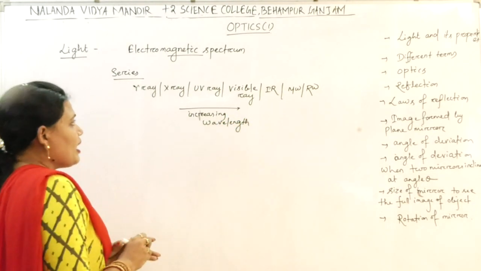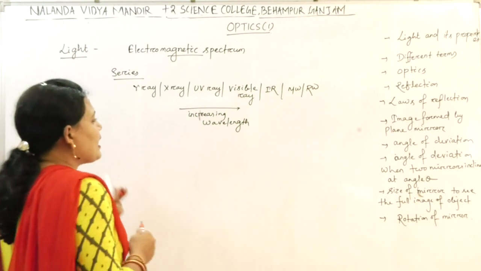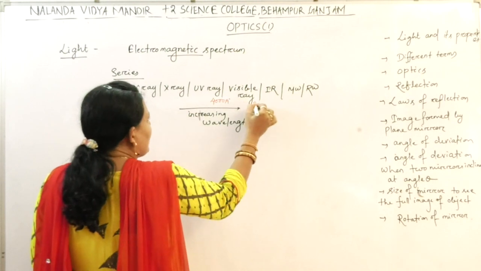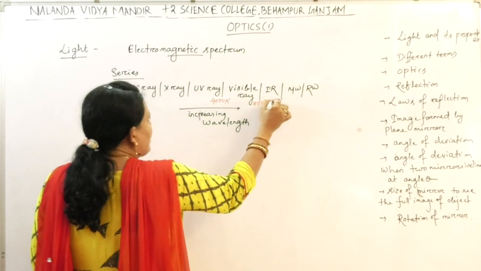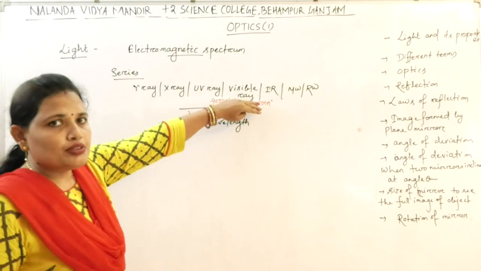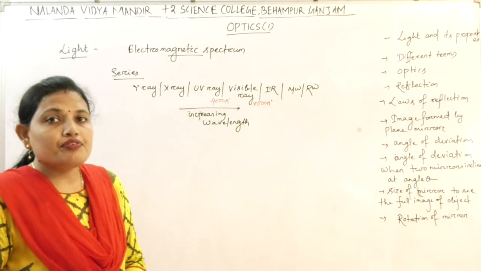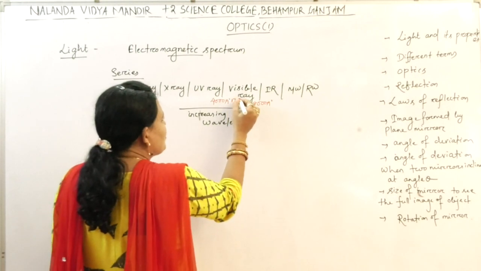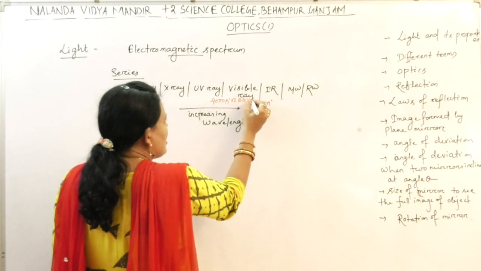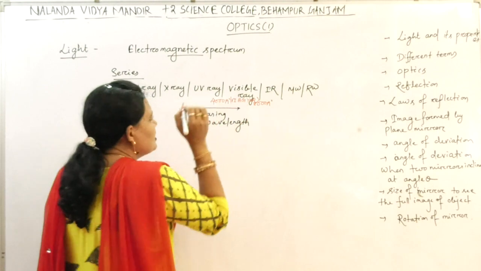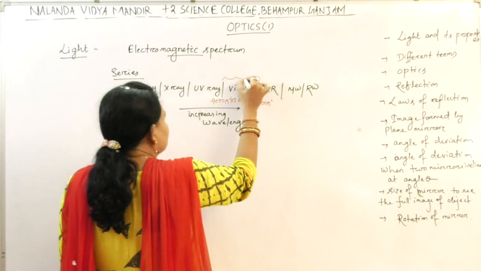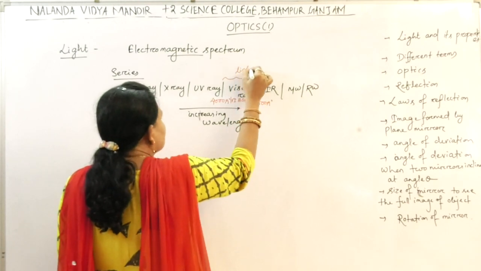Out of this, the visible ray lies between 4000 angstrom to 8000 angstrom. In this region, we are able to distinguish the different colors of every object. The 7 colors can be distinguished in this region, and this part is known as light.